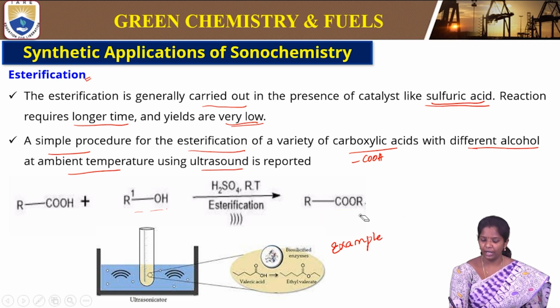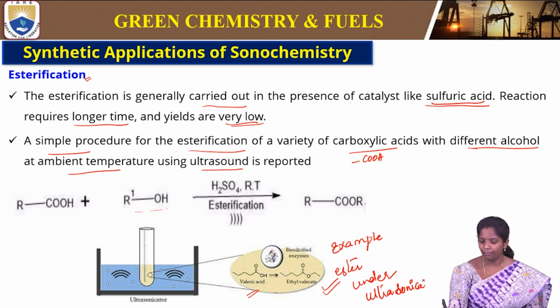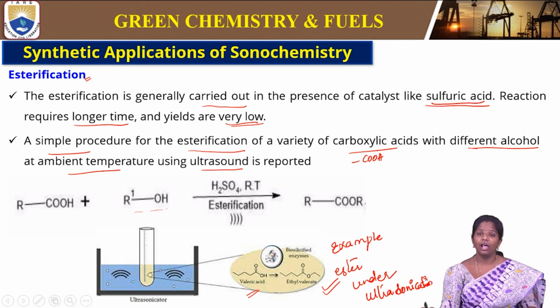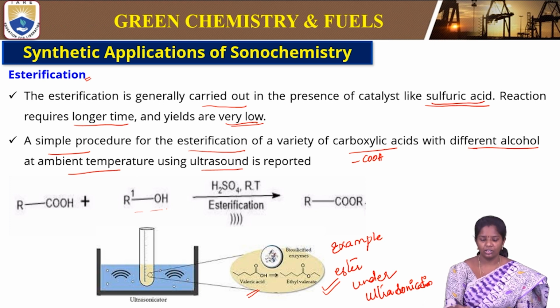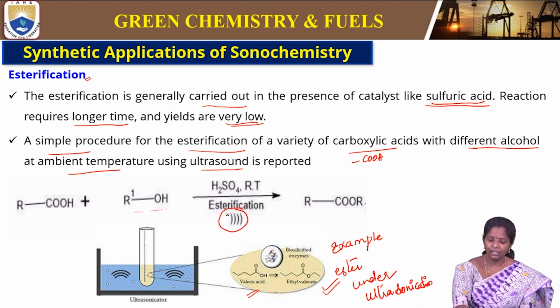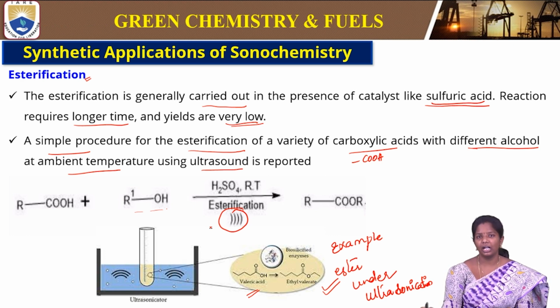biosalicified enzymes like virylic acid, which is converted to ethyl virylate. So it is forming an ester under ultrasonication. So this is a very simple procedure when compared to the conventional method that takes longer time and also gives very less yield. This symbol indicates the process is under ultrasonication. Sonication is used for the synthesis. So simple synthesis is used for esterification.